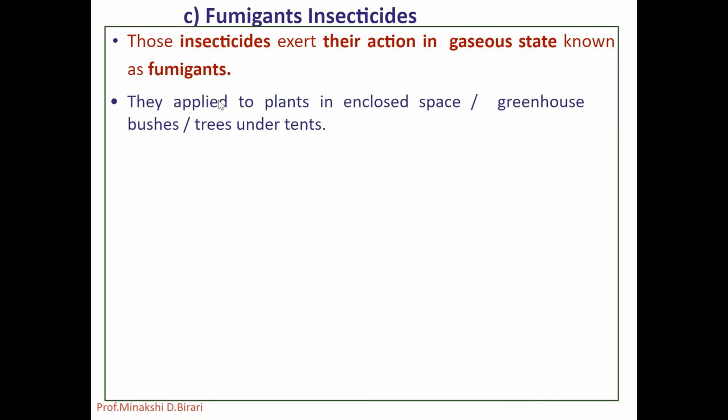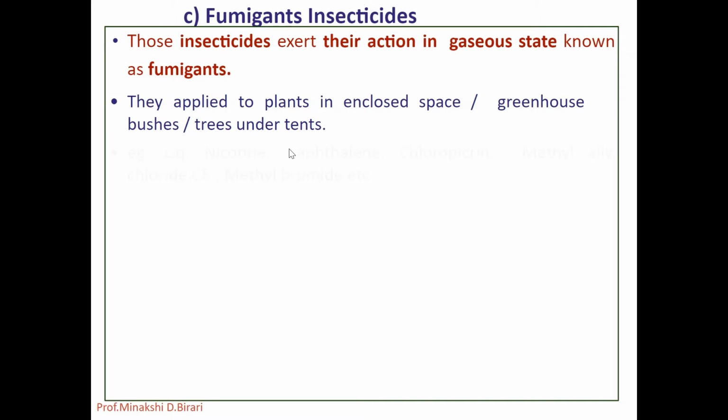Some of them are applied directly as gases, in contrast to some fumigants such as liquid nicotine or solid naphthalene, which operate against the pest in the vapor phase. They are applied to plants or to products in enclosed spaces or in other tight enclosures such as greenhouse bushes or trees under tents.